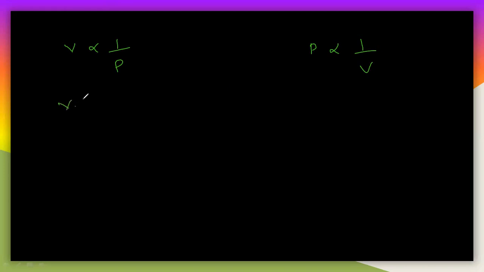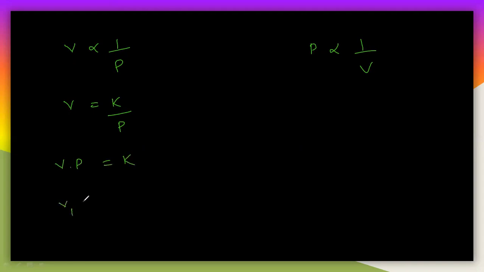If you multiply V into P, you will get a constant. So let us take a constant K. V is equal to K by P, because K is a constant. If you multiply V into P, you will get K.